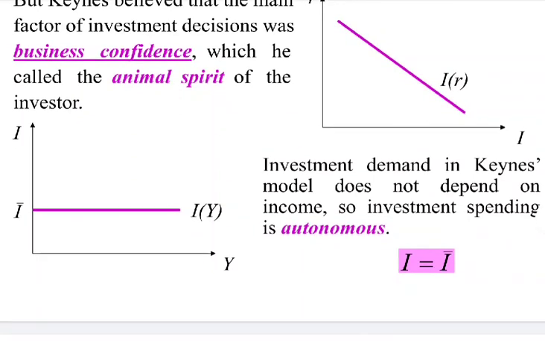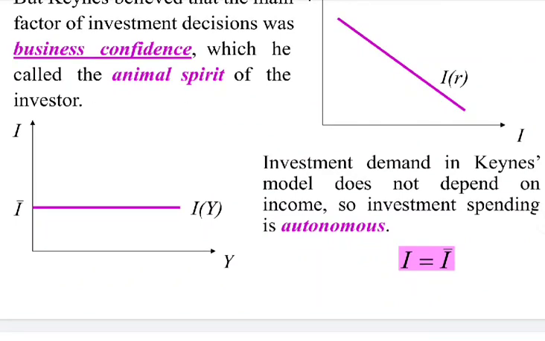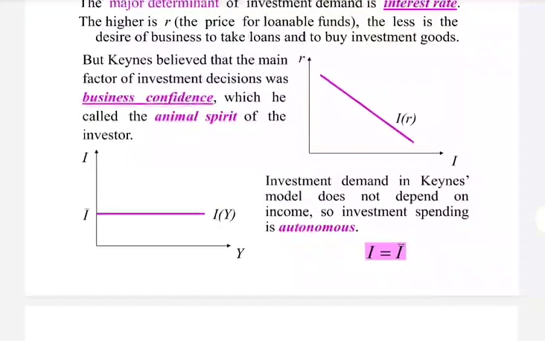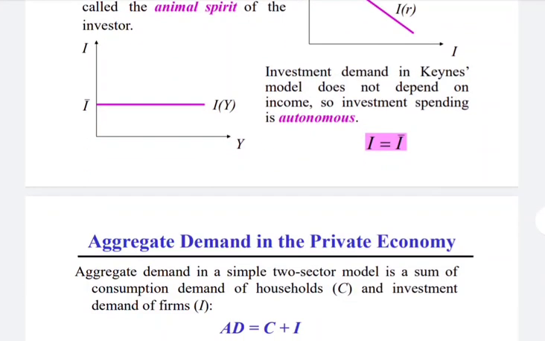So according to Keynes, investment mainly depends upon the interest rate and the animal spirit, while in his model investment is not affected by income. So the investment curve is horizontal, or in the Keynes model there will be only autonomous investment.